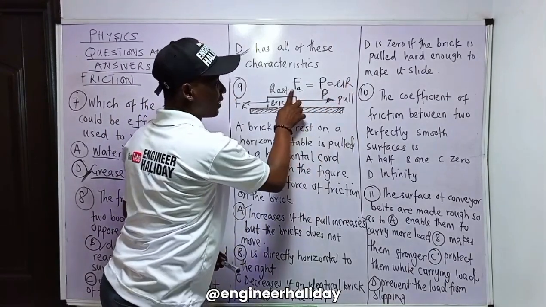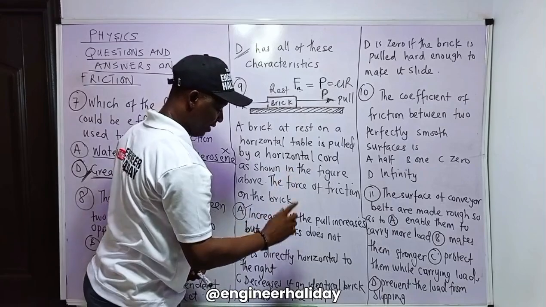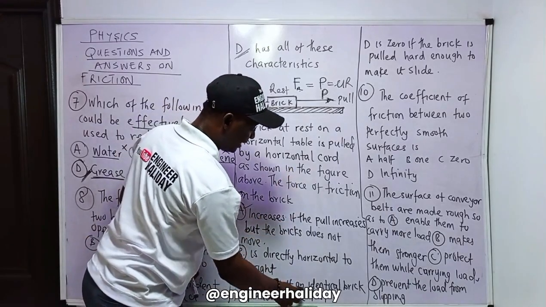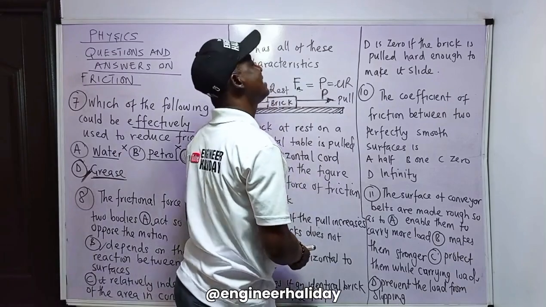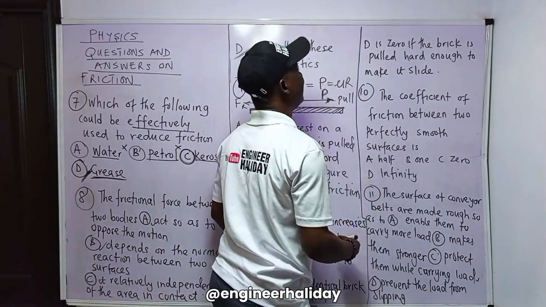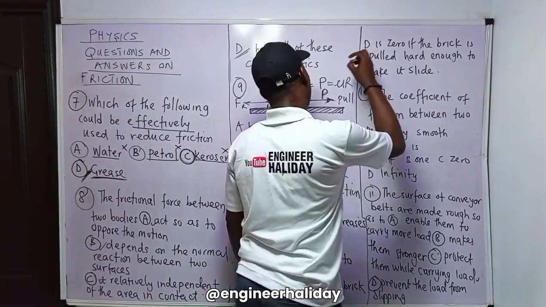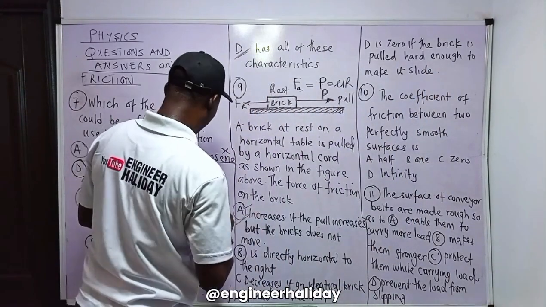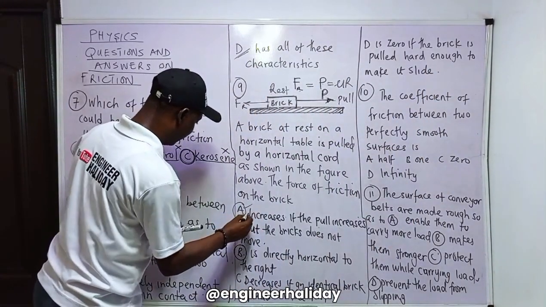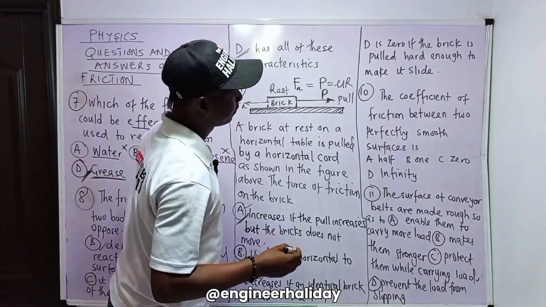And when reaction increases, what happens to frictional force? It will also increase. So decrease the frictional force if an identical load is placed? No, it increases, that one does not work. Is zero if the brick is pulled hard enough to make it slide? No, I think that one is wrong. The only correct answer I will choose here is A.